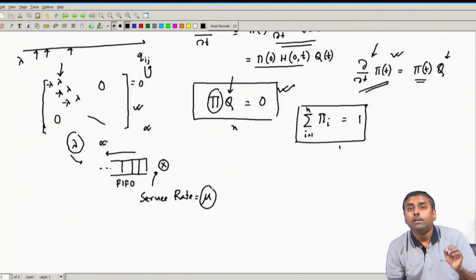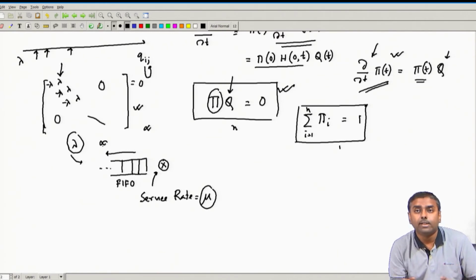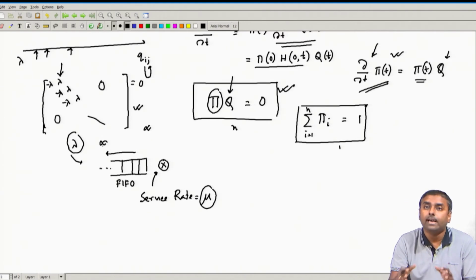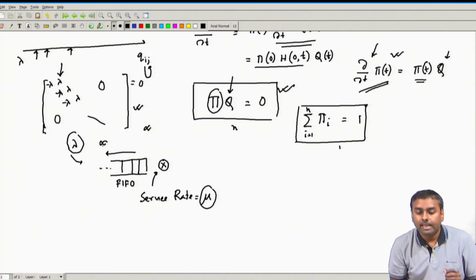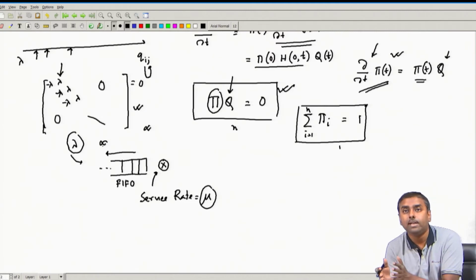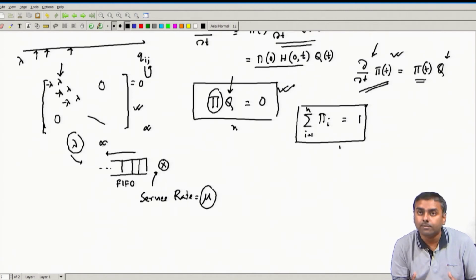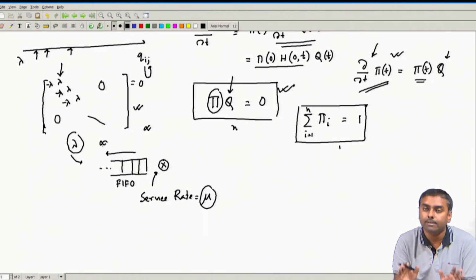Over here, because of this nice Markovian property, which is memoryless, and the residual time is also similarly exponentially distributed, any time I observe, I can count all of them as the number of customers. I do not have to see how much residual time he has been served. Those memories I do not have to keep. The number of customers solely describes my whole state.